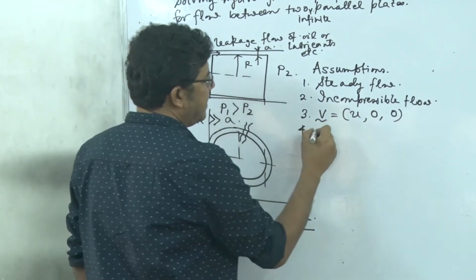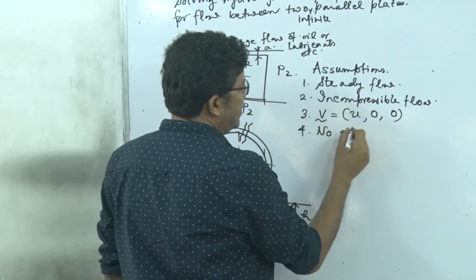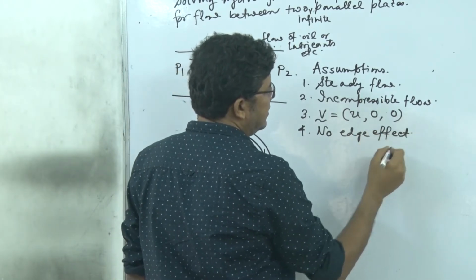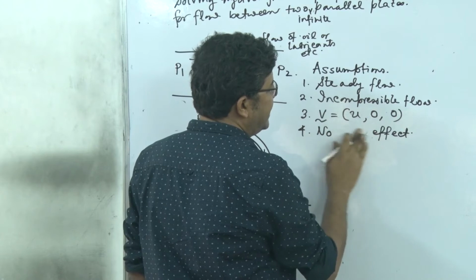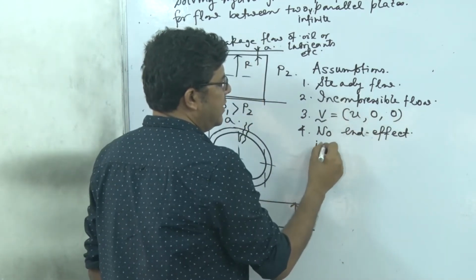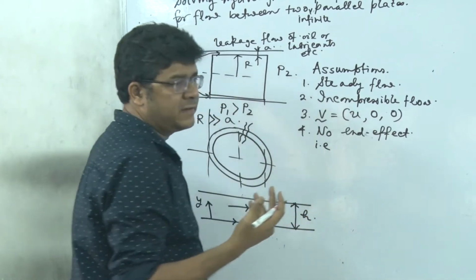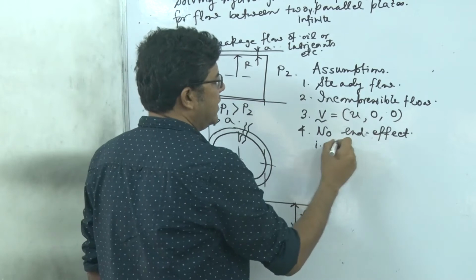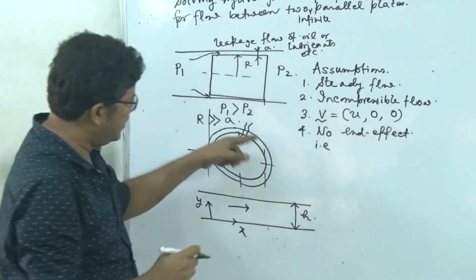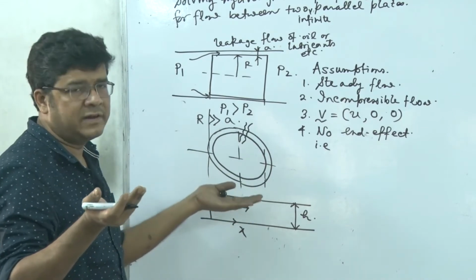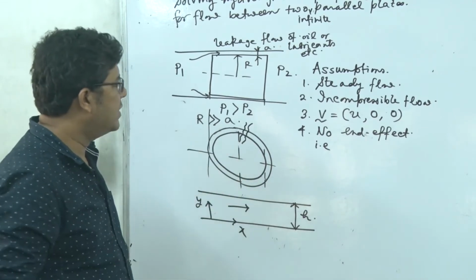Fourth, no end effect. That is, in the z direction there is no variation of velocity at the ends, because in this annular section, if I unwrap it, there is no end, there is no solid boundary, right?